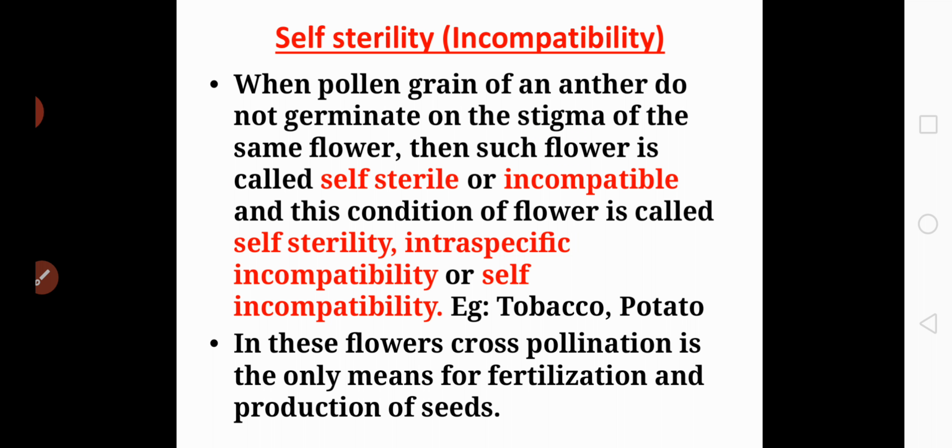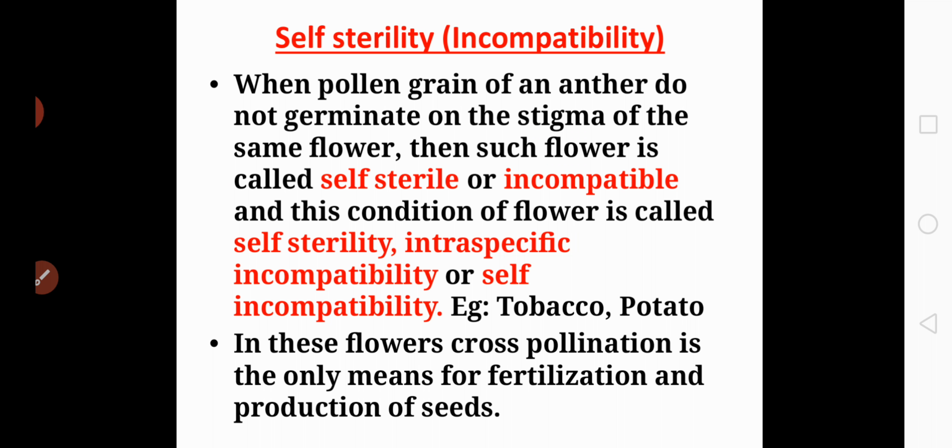And for monoecious plant, examples are cucumber and maize. So where you can observe two different flowers, but these flowers are born on the same plant. And for dioecious, example is papaya, right?